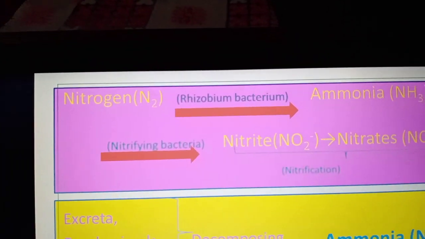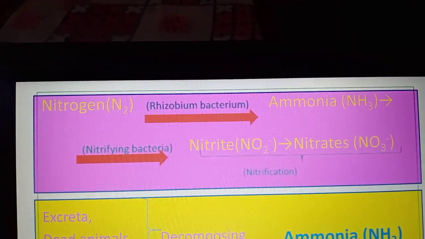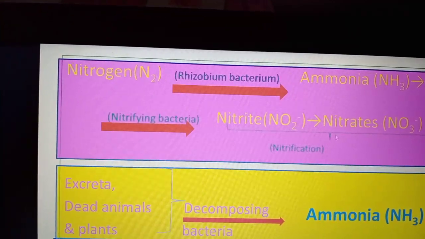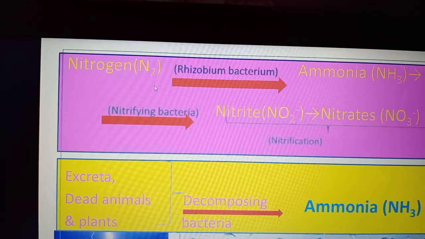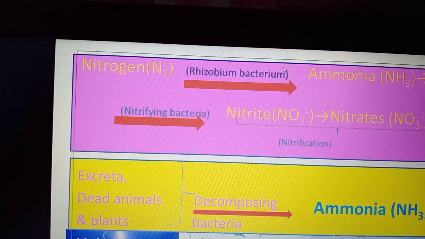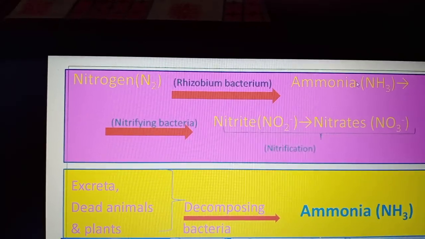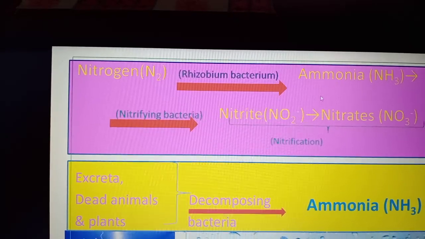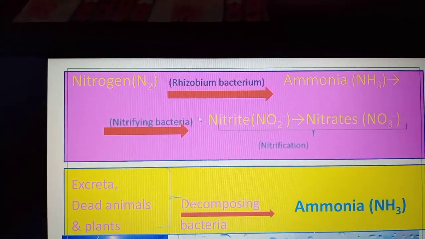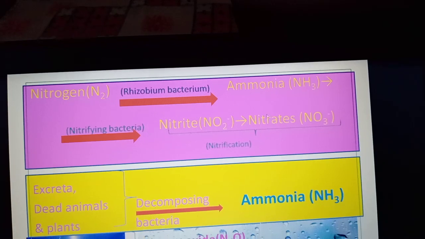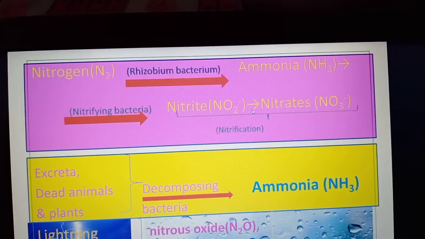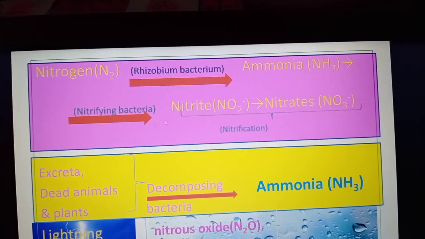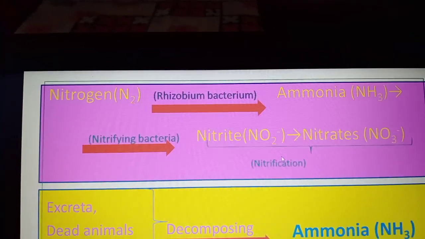So the nitrogen fixing by rhizobium bacteria: the nitrogen from the atmosphere, N2, is converted into ammonia, NH3, by rhizobium bacteria. This ammonia, or NH3, is converted into nitric oxide and nitrites and nitrates by nitrifying bacteria. That is called nitrification.